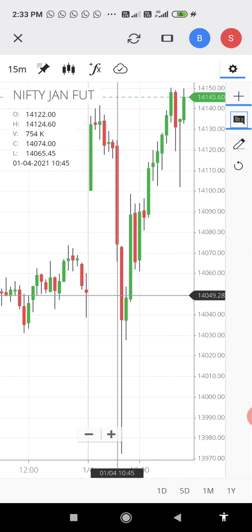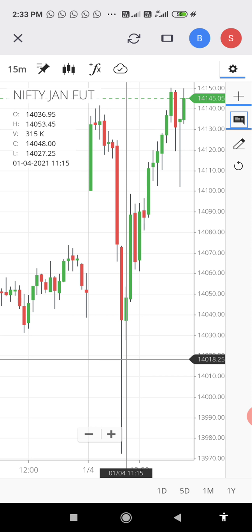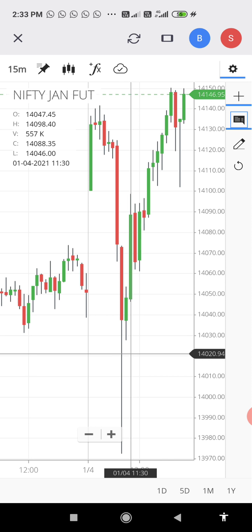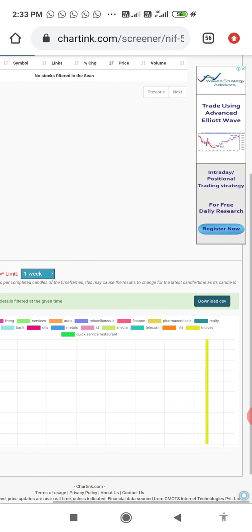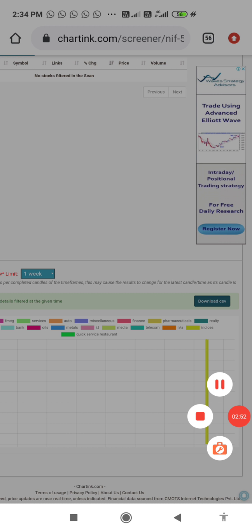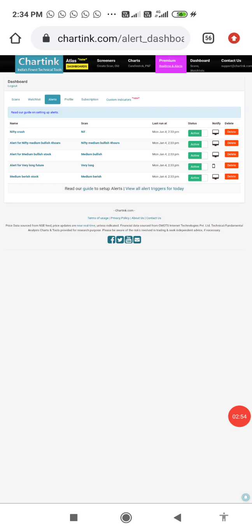So this is the sell side. Now let's see after that, Nifty going up from 11:15, whether this scanner is giving a signal or not. I will show you again. This is the scanner. The second one is Nifty medium bullish 4 hours. This is the scan I created.